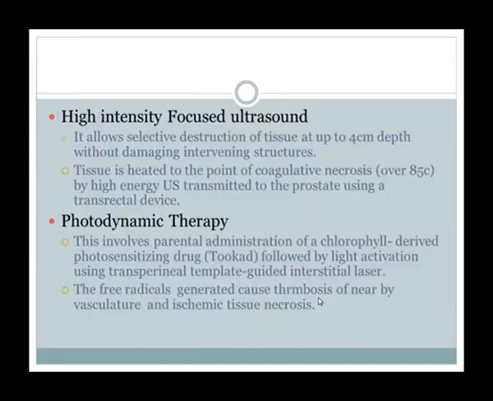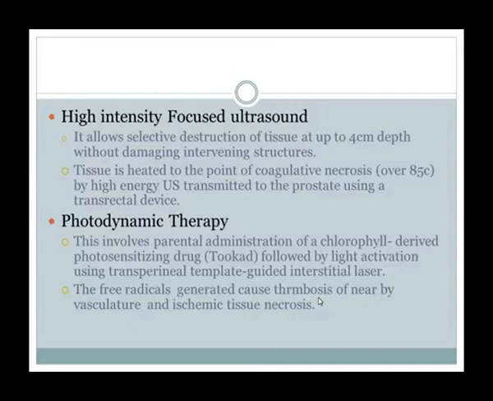Another option is HIFU, high intensity focused ultrasound. It allows selective destruction of the tissue at up to 4 cm depth without damaging intervening structures. Tissue is heated to the point of coagulative necrosis, over 85 degrees centigrade, by high energy ultrasound transmitted to the prostate using a transrectal device.